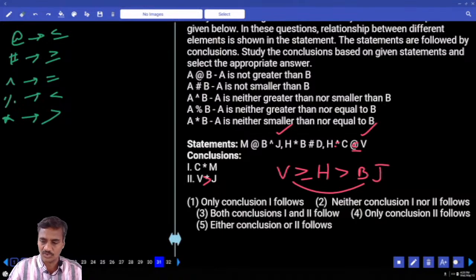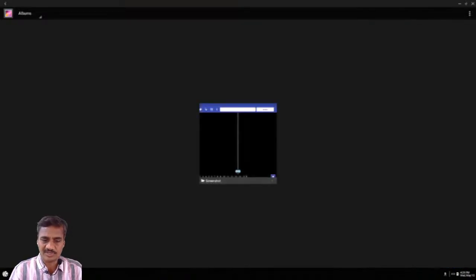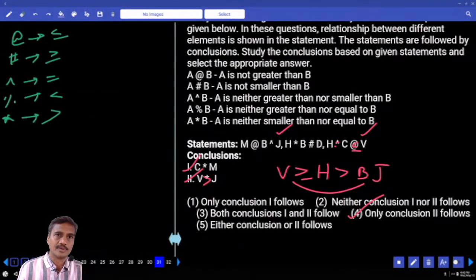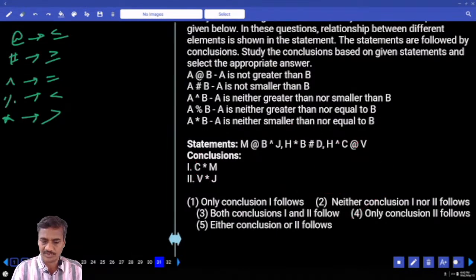And what is your answer? Only 2, choice 2 for question number 31. Clear? In the 1 also true? Yes, 1 is also true. Now both 1 and 2 are true. Then what is your answer here? Choice 3 is the answer. Clear? Choice 3, both 1 and 2.